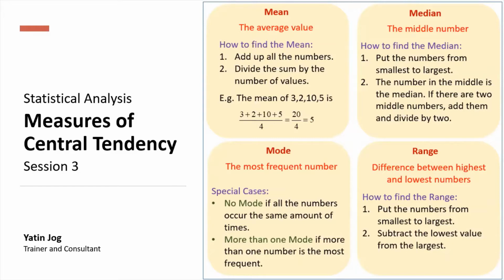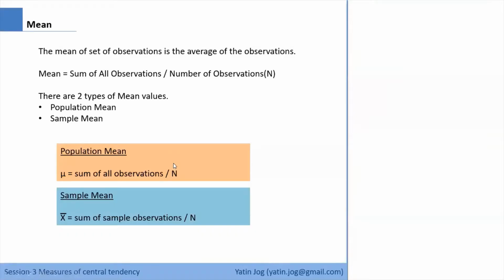Now mean, we have done this average calculation right from standard 1 to calculate our average marks on a yearly basis, semester basis, whatever it is. So I'll just give the formula for mean, and then we'll discuss median and mode in more detail. We'll start with this presentation now. The mean of a set of observations is the average of the observations. So the mean formula is the sum of all observations divided by the number of observations. Very simple. I'm not going to even solve problems for this formula.